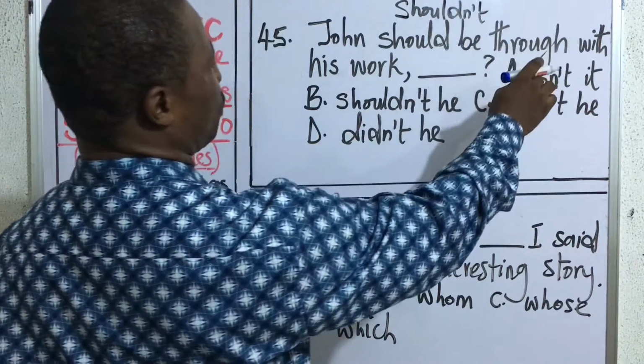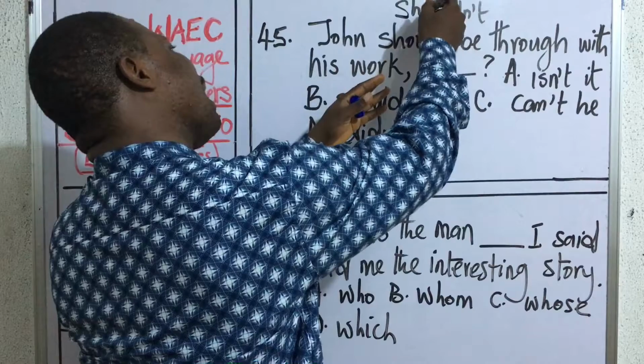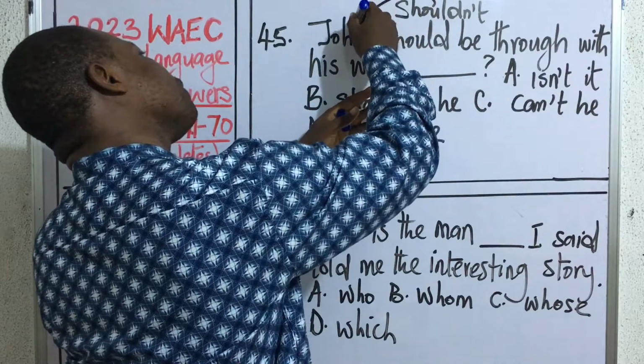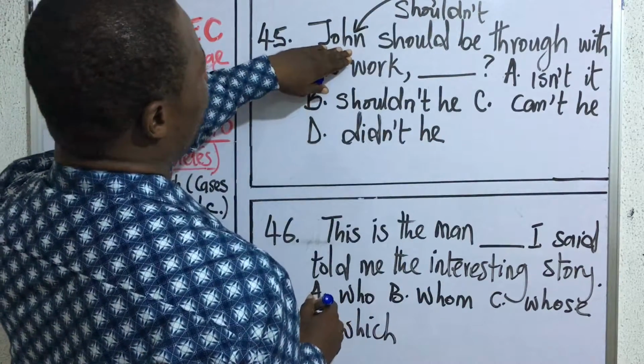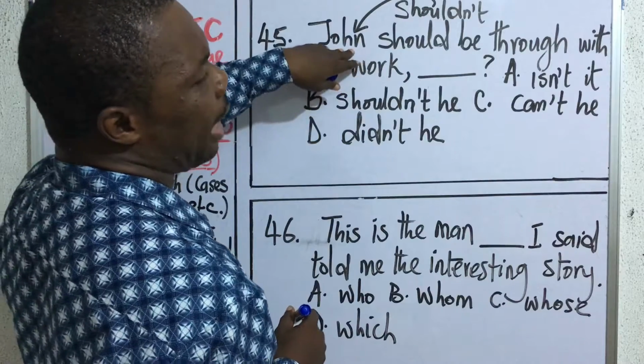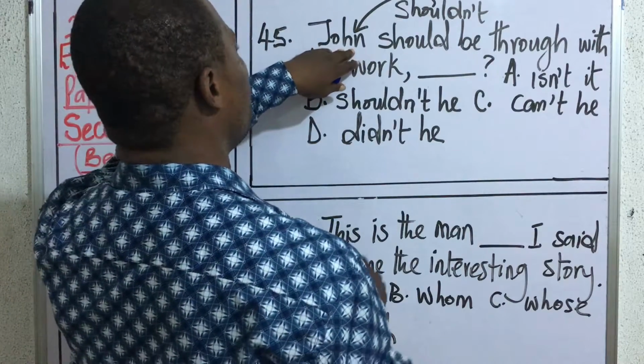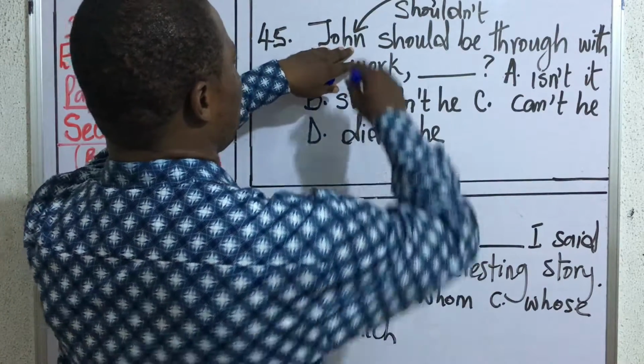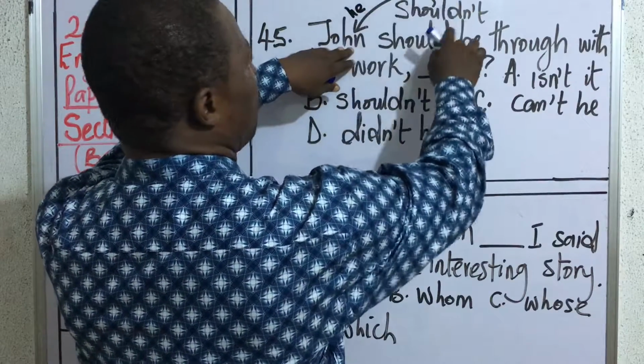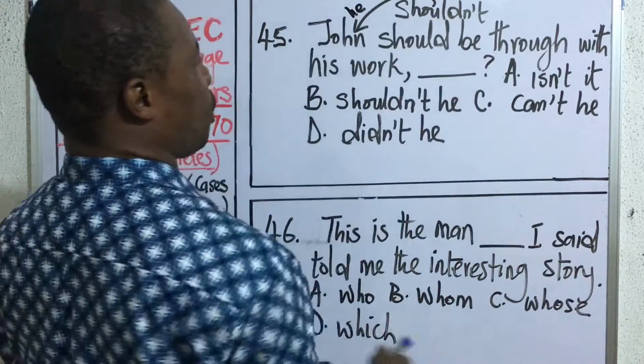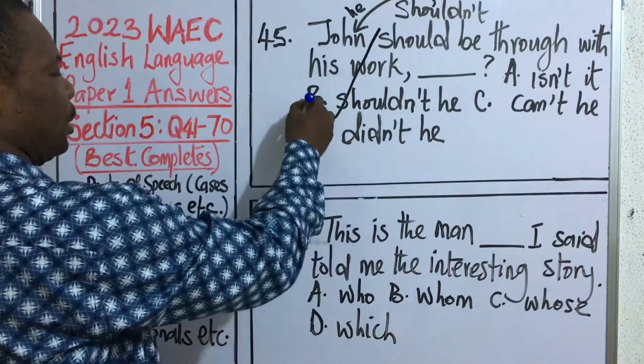And then you come back to the subject of the sentence. But we don't use nouns. All nouns are changed to pronouns. John, in this case, is going to give you he. So you will have shouldn't he. So the correct answer is B.